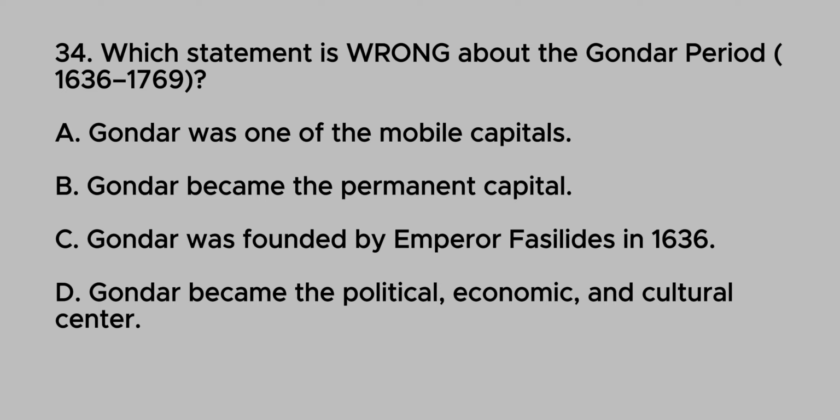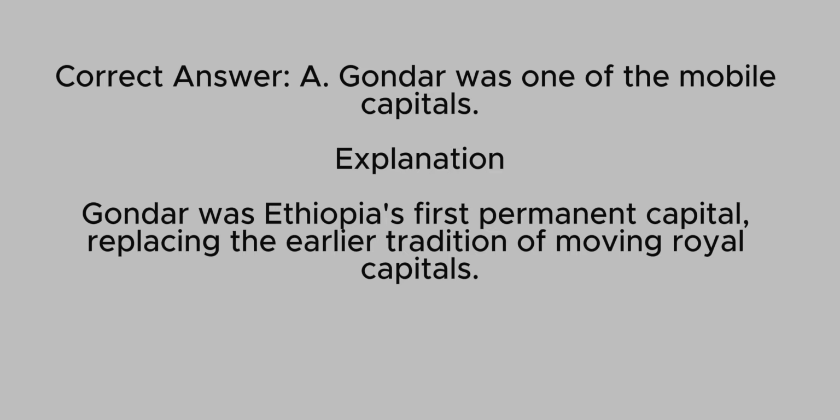34. Which statement is wrong about the Gondar period, 1636 to 1769? A. Gondar was one of the mobile capitals. B. Gondar became the permanent capital. C. Gondar was founded by Emperor Fasilides in 1636. D. Gondar became the political, economic, and cultural center. Correct answer: A. Gondar was one of the mobile capitals. Explanation: Gondar was Ethiopia's first permanent capital, replacing the earlier tradition of moving royal capitals.